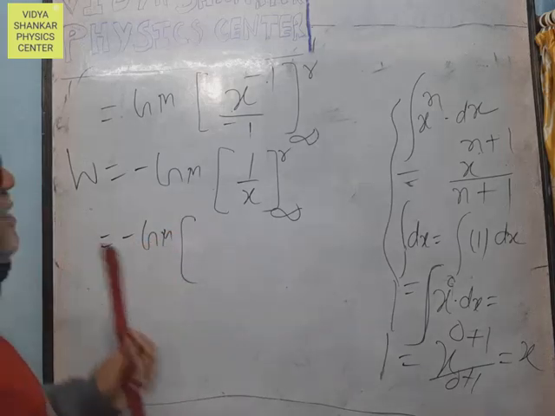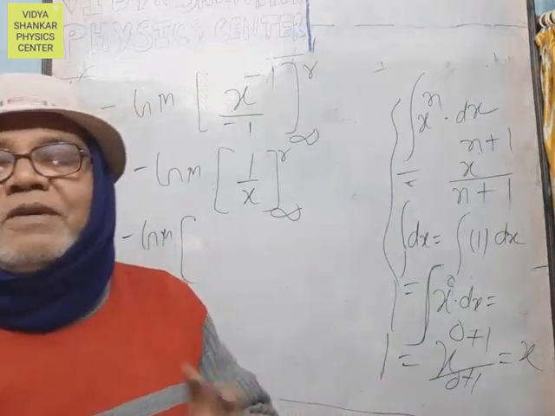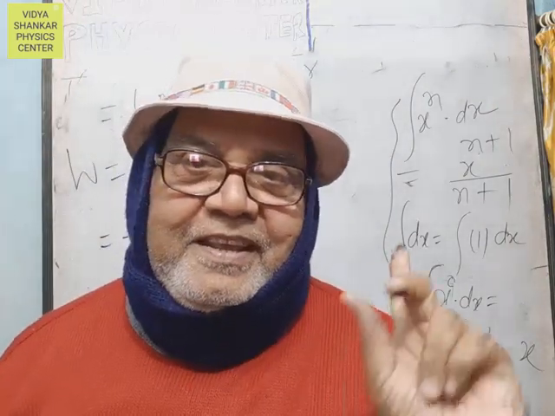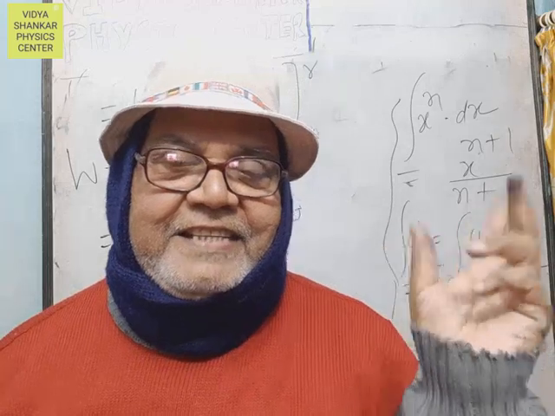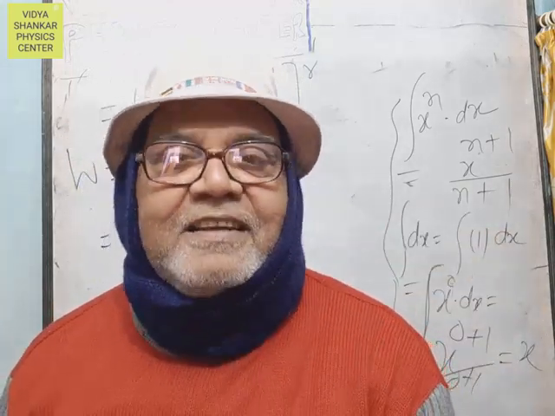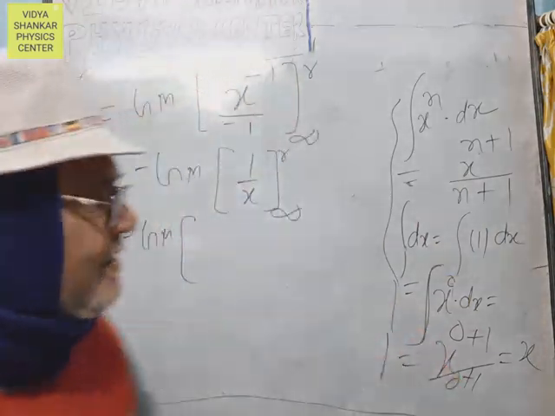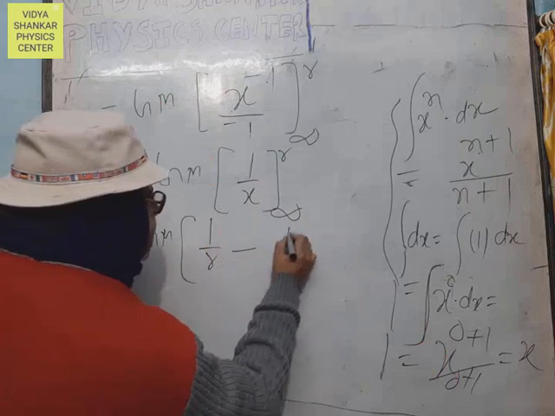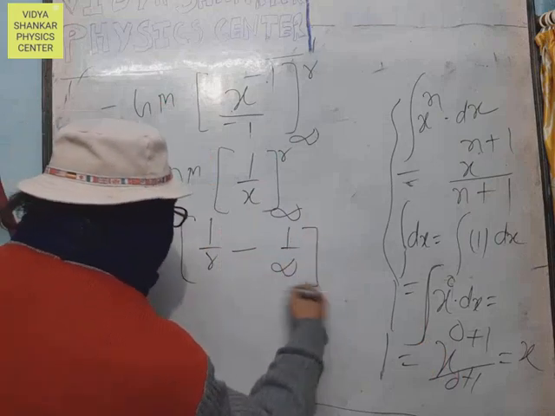First of all, you have to put the value of the higher limit, the maximum limit, in the place of x. And secondly, you have to put the lower limit, and the subtraction is to be taken. For example, 1 upon r minus 1 by infinity.